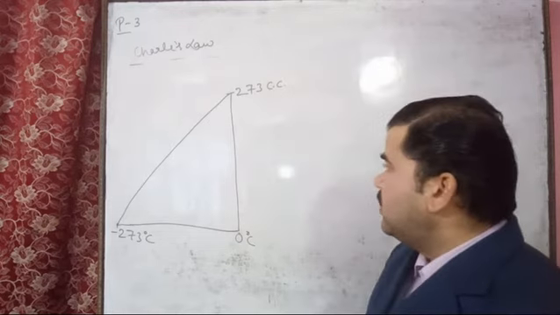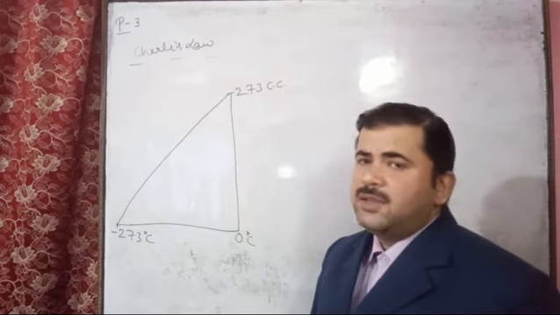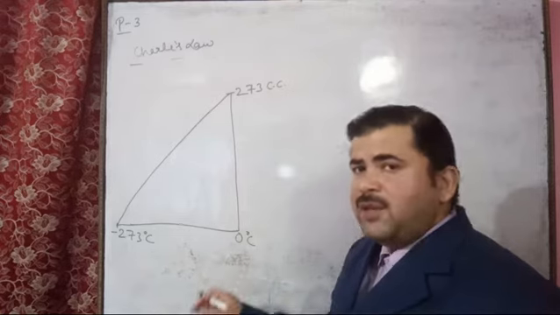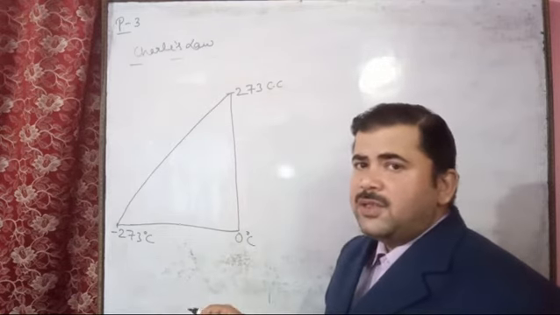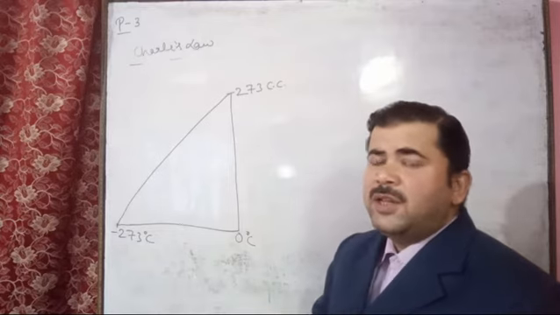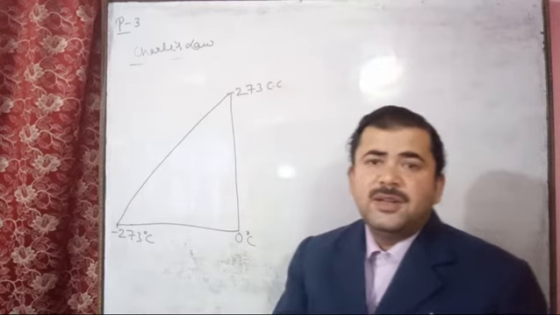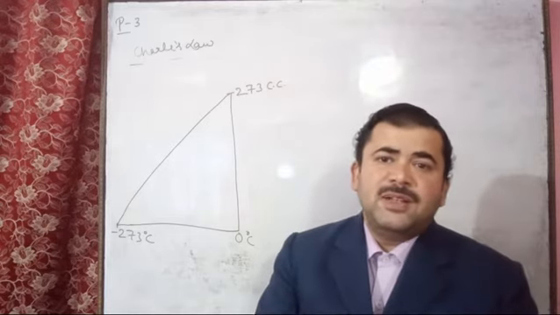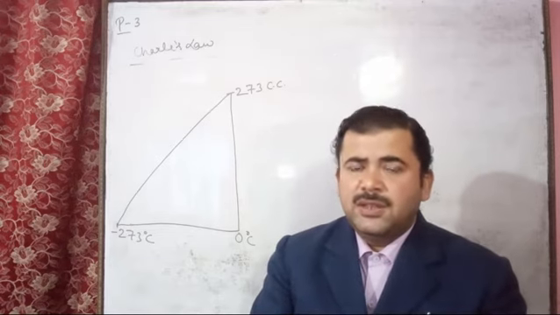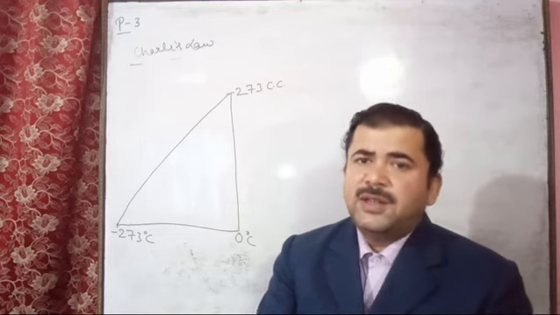So according to the Charles law defined by Charles, pressure remaining constant, the volume of the given mass of a dry gas increases or decreases by 1 by 273 part of its original volume at 0 degree centigrade or Celsius for each degree rise or fall in temperature.